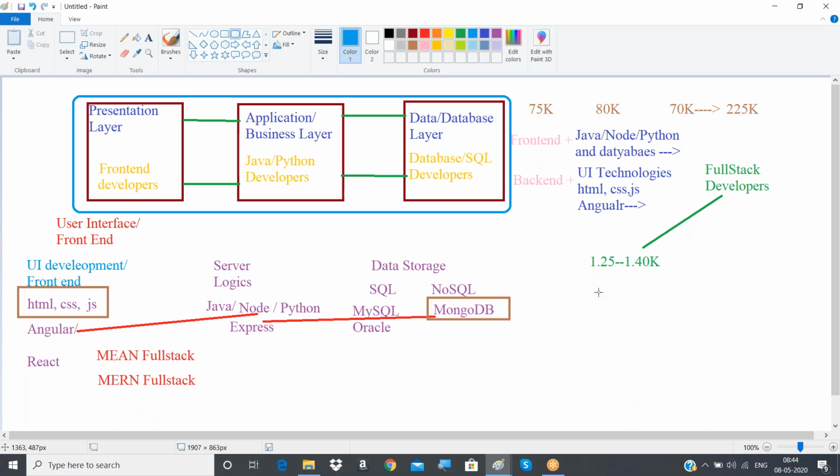So this is about our full stack development course content, and the different activities involved. If you have any doubts, you can ask me now, guys. You can unmute yourself and start asking me your doubts. I will be happy to answer you.